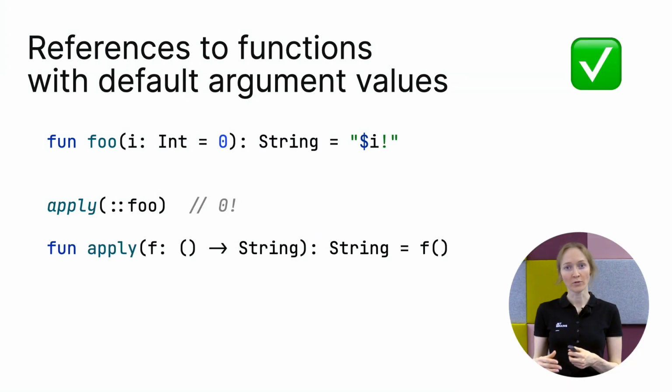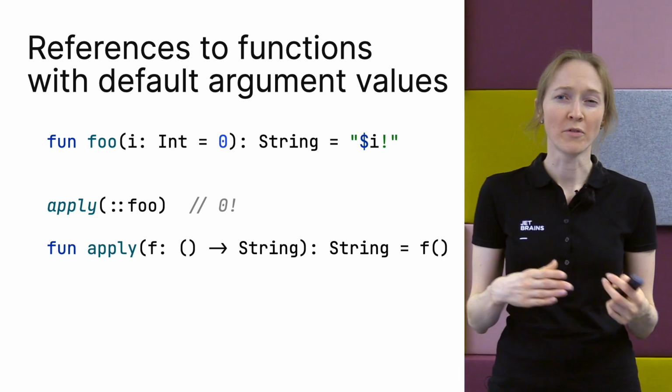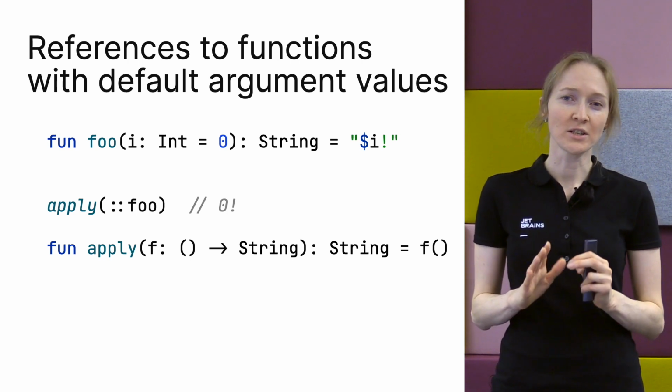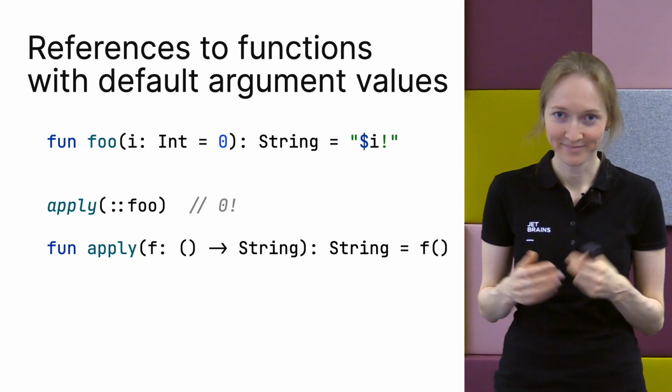In Kotlin 1.4, you can pass such a function reference to the apply function that expects a function without parameters. Then the Kotlin compiler correctly uses the default value. You pass a function reference, and the Kotlin compiler understands that you wanted to use 0 as the default value. That's really helpful in many scenarios. There are many other similar examples when the type inference algorithm infers more powerful types. I've just picked several to illustrate the concept that this algorithm is smarter now.